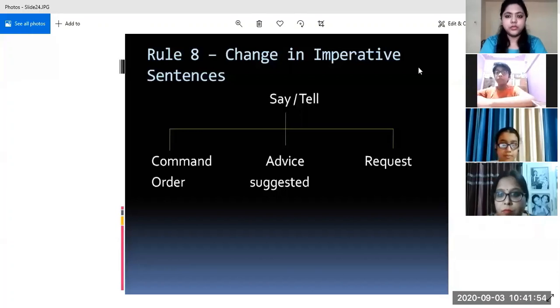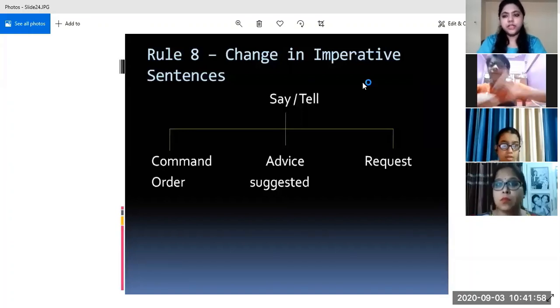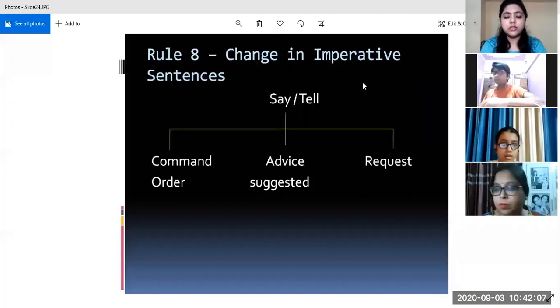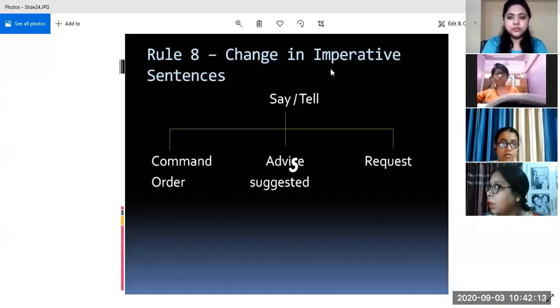Okay. So now, what is an imperative sentence? An imperative sentence is that which expresses request, order, command, suggestion, advice, all such kinds of expression. So how do we change it? First of all, when the reporting verb,